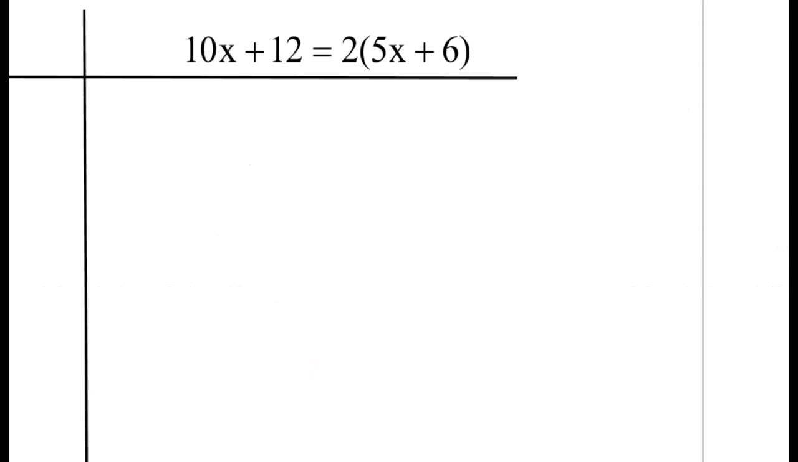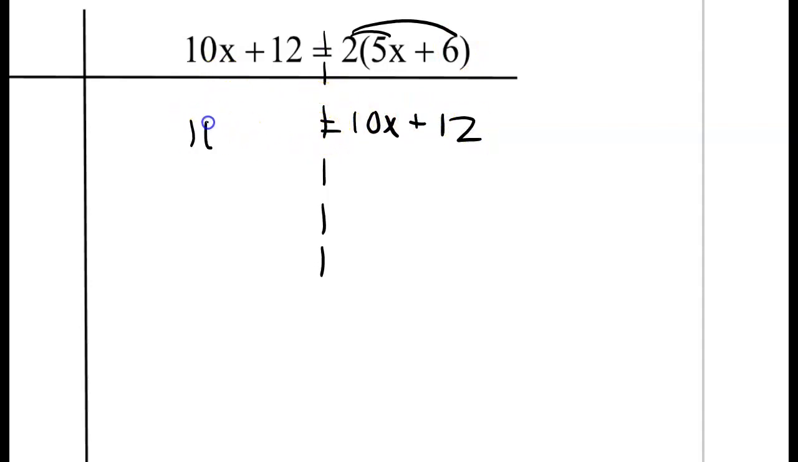All right, last example. In this example, we have some parentheses on the right side of the equal sign. So again, I'm going to put my dotted line down the middle. Let's distribute. Anytime you have parentheses like this, the logical first step is to distribute. 2 times 5x is 10x. 2 times 6 is 12. I'm going to carry down my equal sign, and bring down 10x and plus 12.